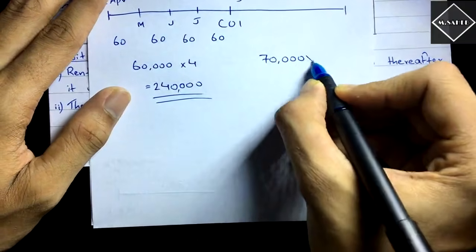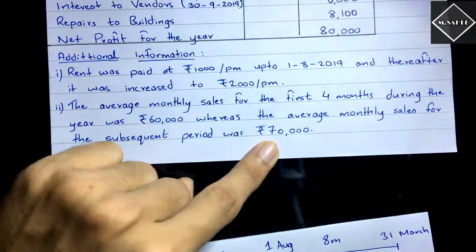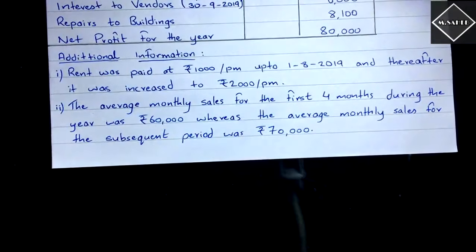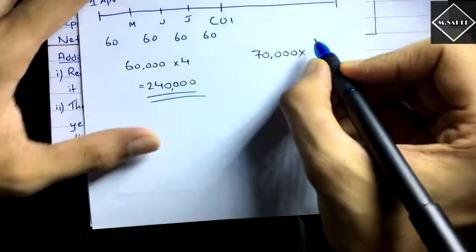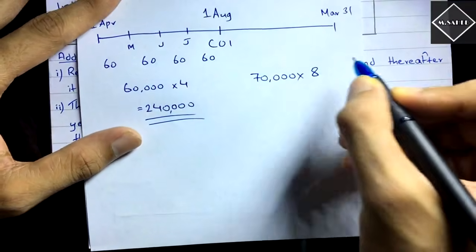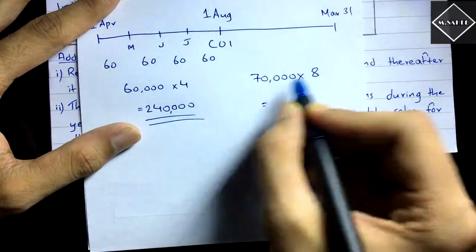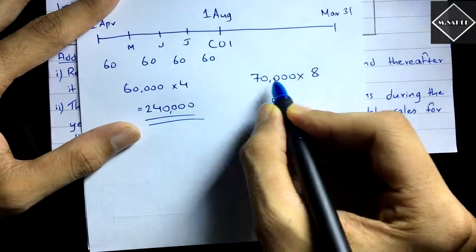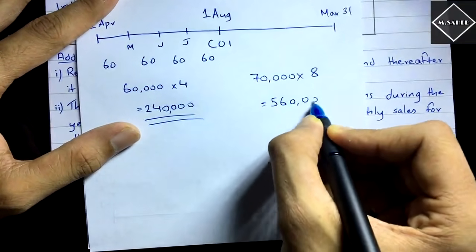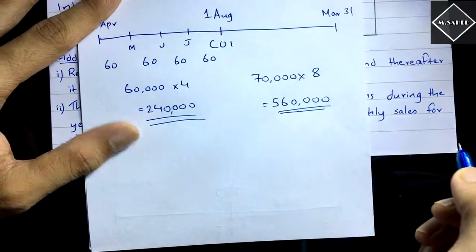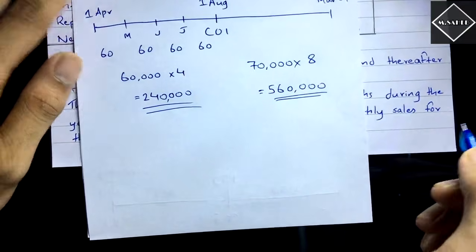Average monthly sales. They have said average monthly. So you have to do into 8. Why 8? Because it is 8 months. Here 4 months, then here it is 8 months. So 8 7s are 56, and then 4 zeros, 5,60,000. Simple. So this is how you have to find out the sales ratio.